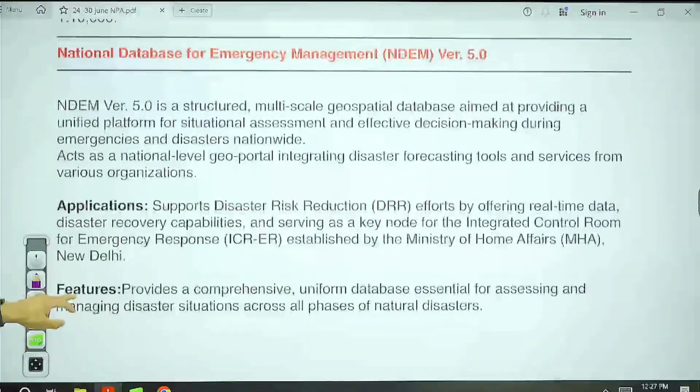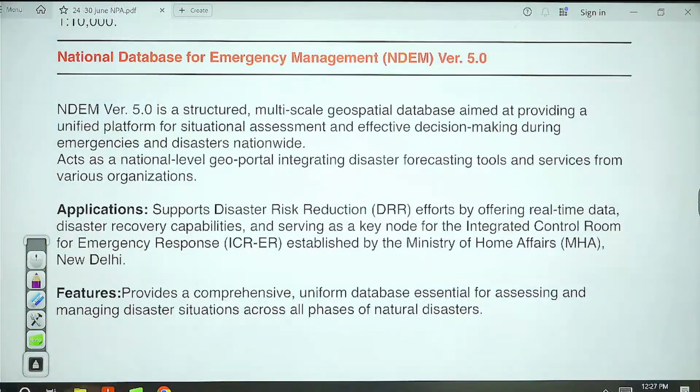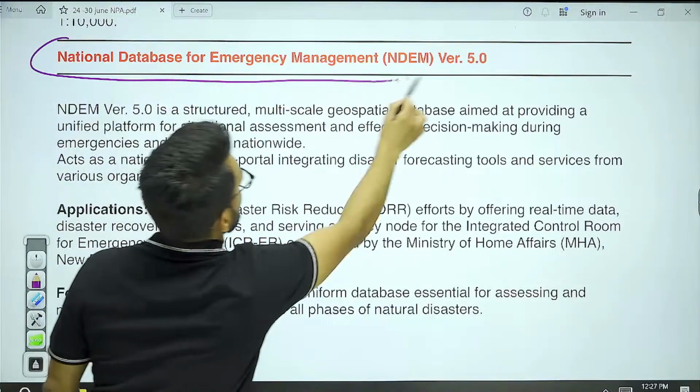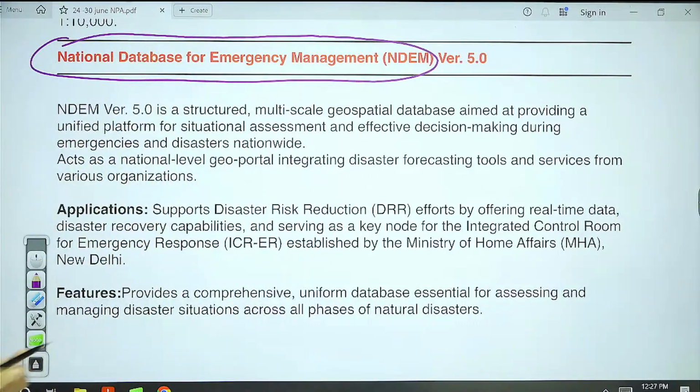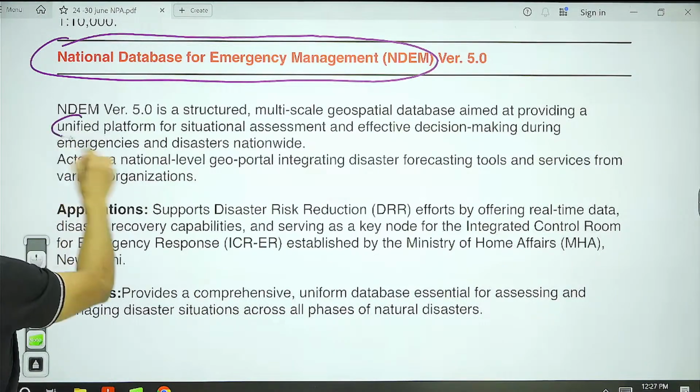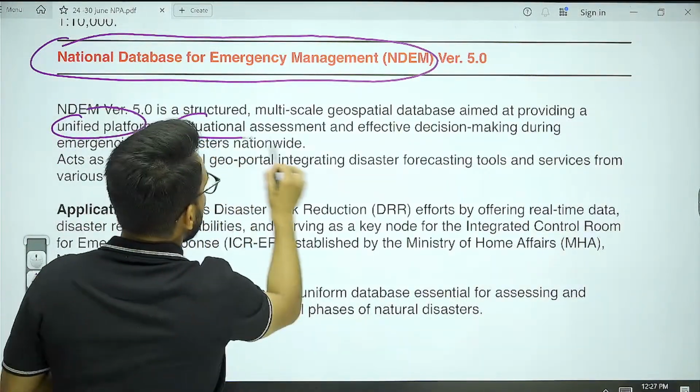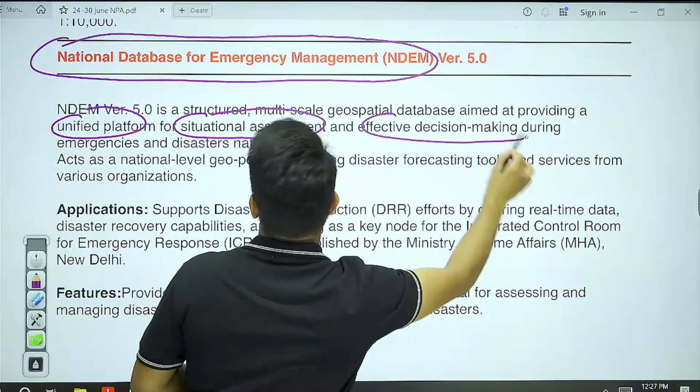Okay, then there is one more database that has been launched, that is National Database for Emergency Management. Now its fifth version, version 5.0 has been launched. Now what is this particular platform? So this is going to be a unified platform for situational assessment and effective decision making.